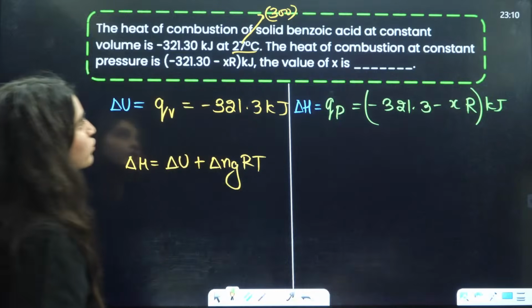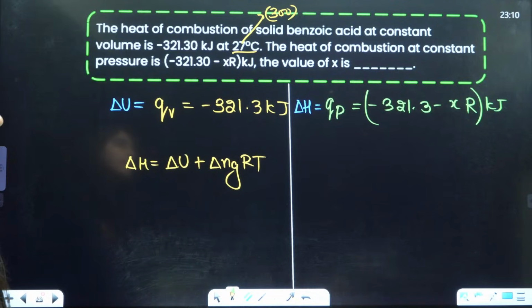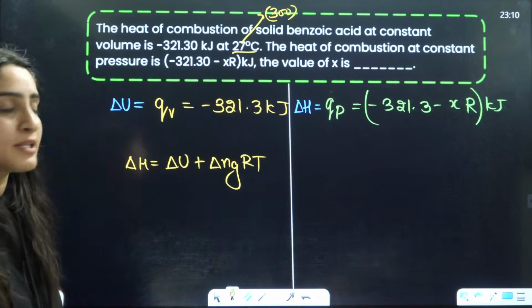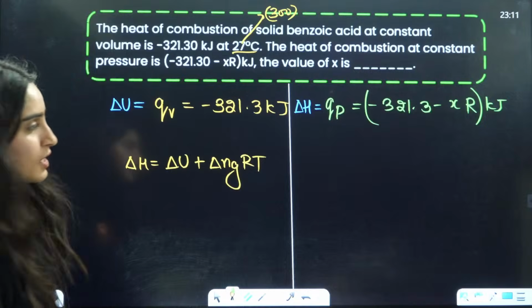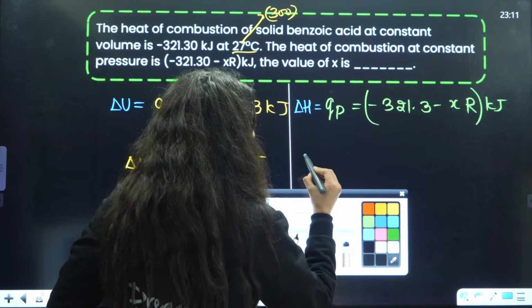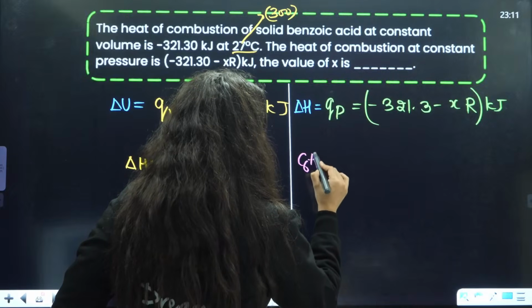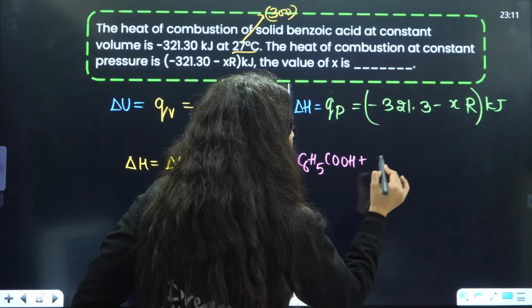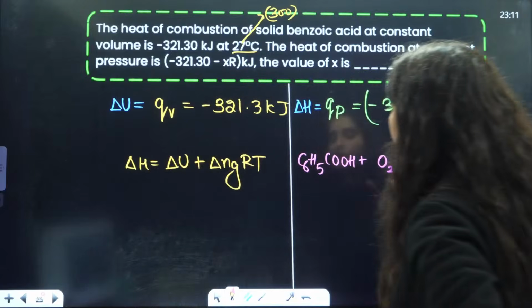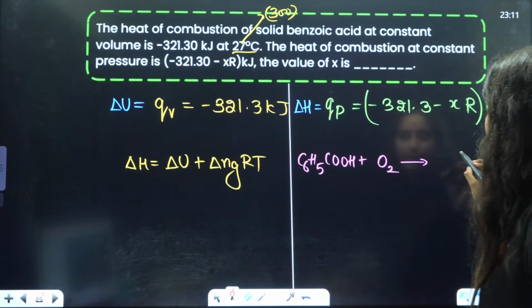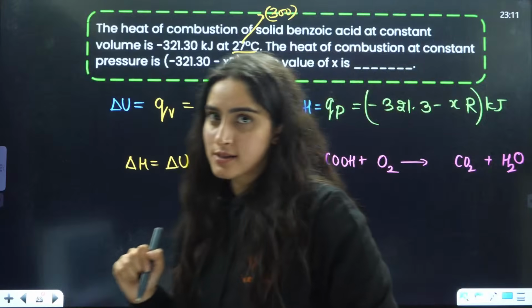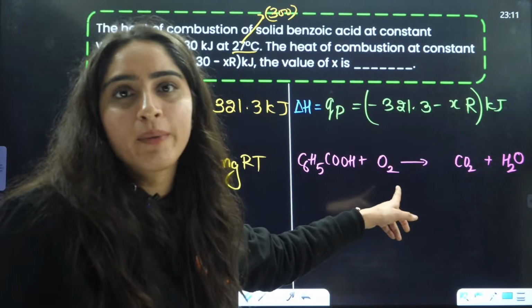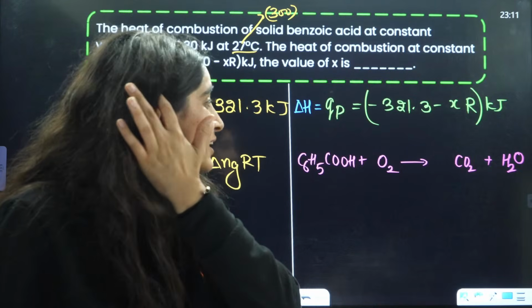For delta Ng, you need to know the reaction. Benzoic acid, heat of combustion, that means you add oxygen to benzoic acid, C6H5COOH. Whenever you add oxygen to an acid, you will get carbon dioxide and water. Now you also need to balance this reaction. Can you do the balancing, or shall I just directly tell you the balancing?